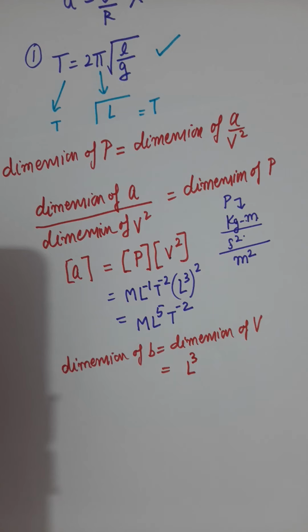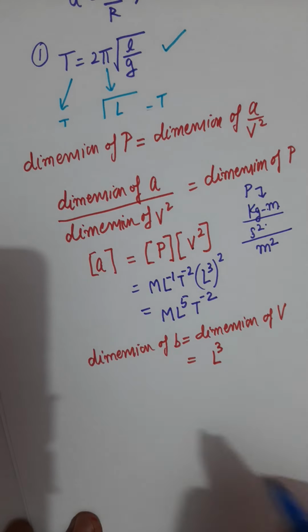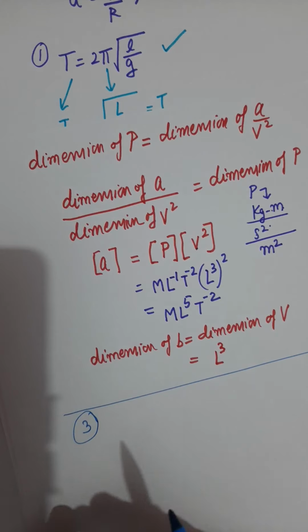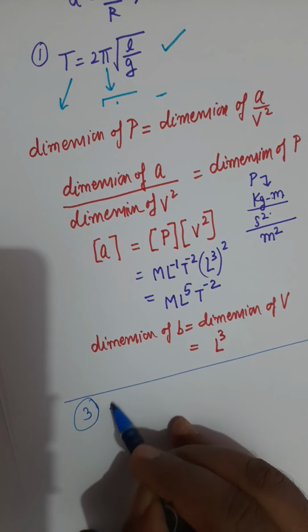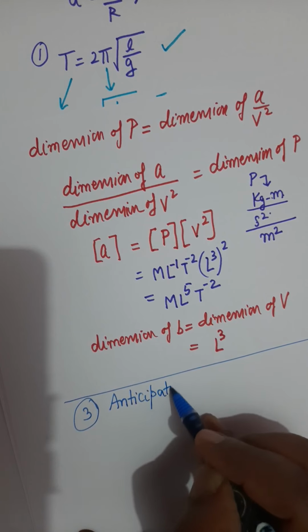First application of dimension was you can check the correctness of an equation. Second application is you can find some unknown dimensions if they are added or subtracted from known dimensions. Third application of dimension is known as analysis of a formula, or you can call it anticipation of formula.